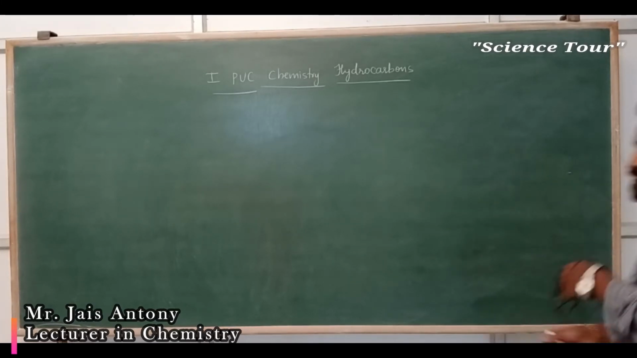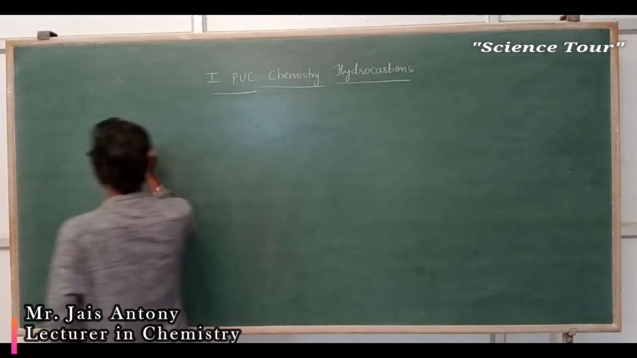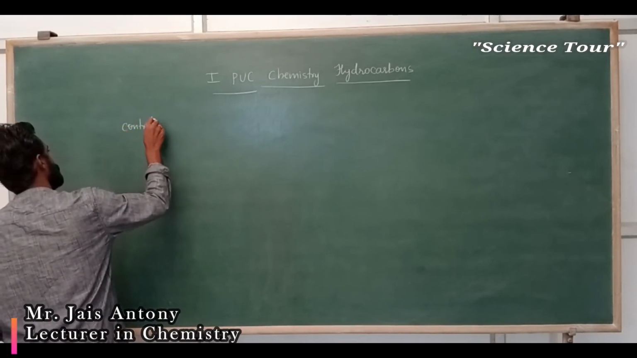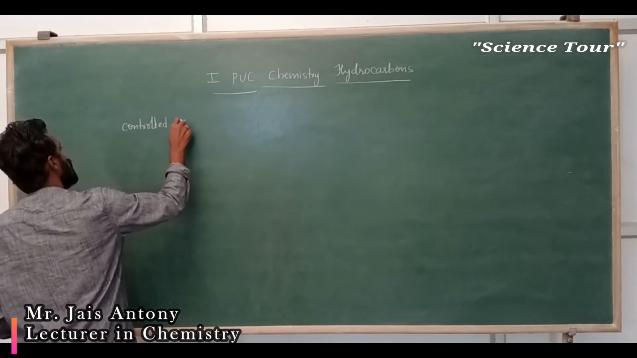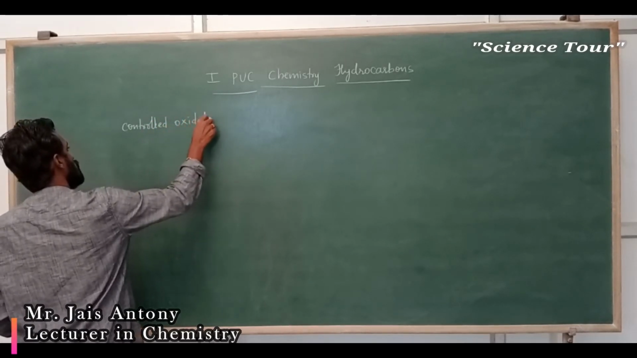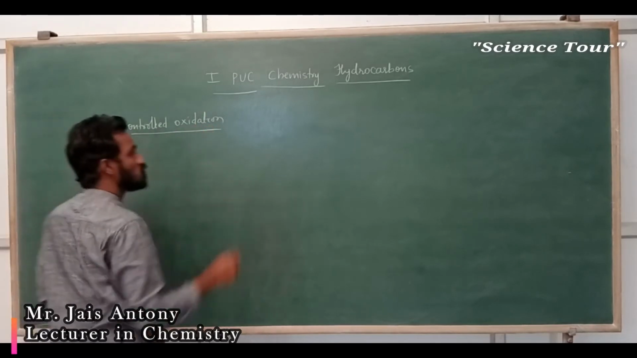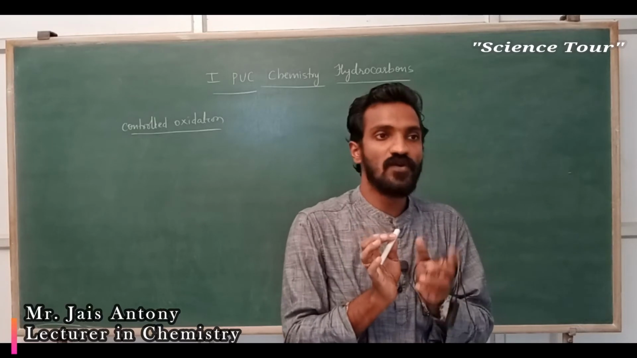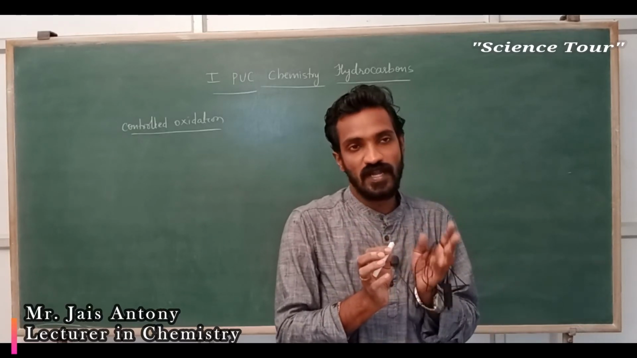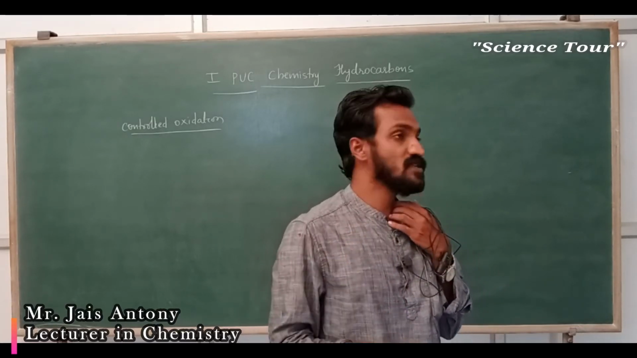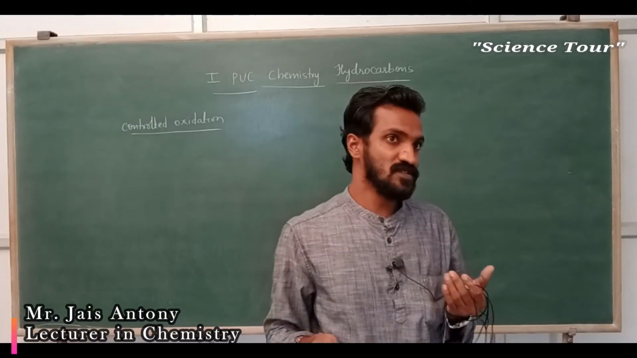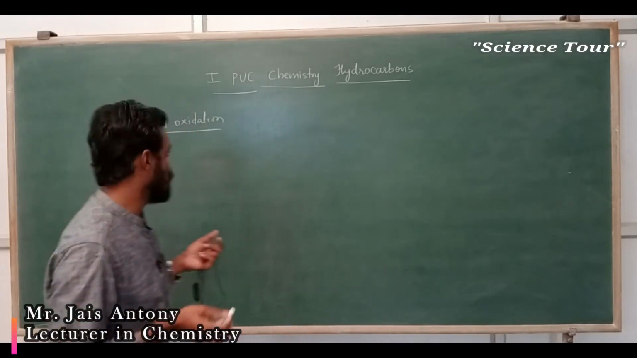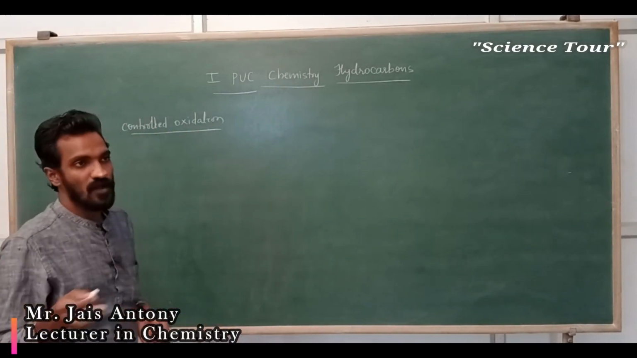My dear students, the next topic is controlled oxidation. Another reaction, another chemical property. What do you mean by controlled oxidation? Controlled means you are supplying a very limited quantity of oxygen. Using that oxygen, the oxidation process is carried out. Oxidation means you are adding oxygen to that particular compound.